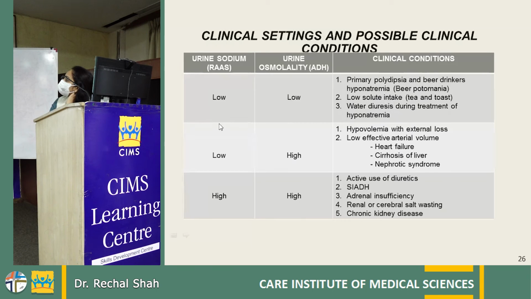If the urinary sodium is low and urinary osmolality is high, that means the effective volume is less. So it is seen in patients with hypovolemia and conditions having low effective arterial volume. And if both the things are high, then mainly it is due to active use of diuretics, SIADH, and all the causes of euvolemia, like adrenal insufficiency. In hypothyroidism also it is seen, in CKD also it is seen.